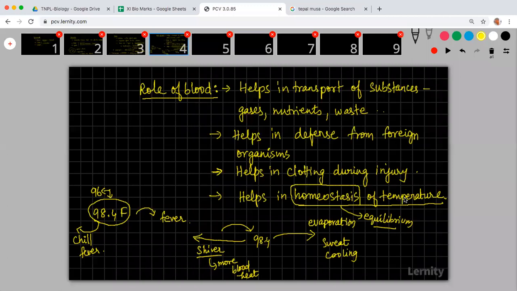When your body is already in heat, there are two types of fever. In some types of fever you will not shiver, in some types only you will shiver. When the temperature is coming down, your body shivers. When the temperature is going up, your body will be sweating. Sometimes the temperature comes down and you get fever, sometimes the temperature goes up and you get fever. Both are possible.